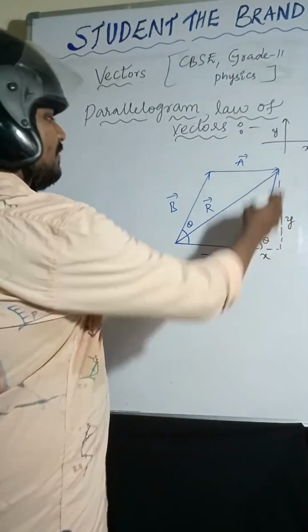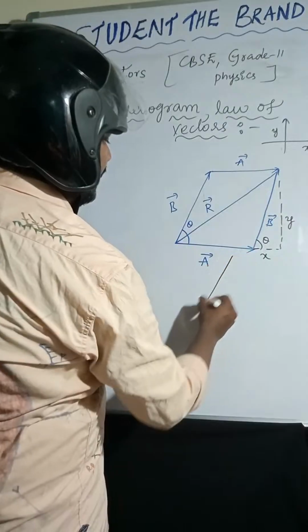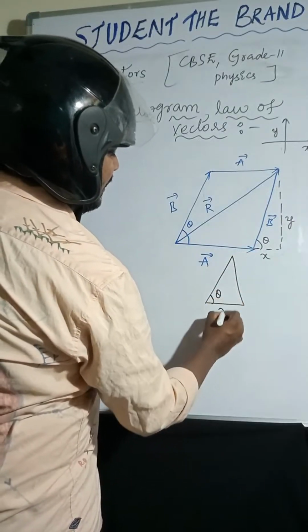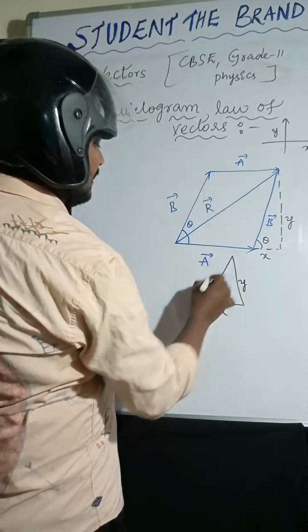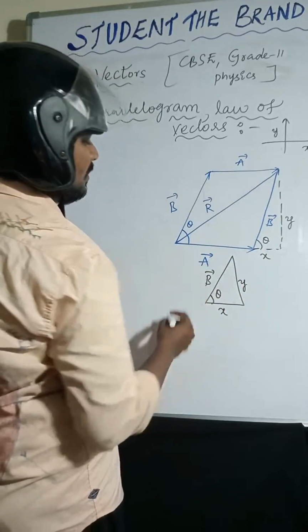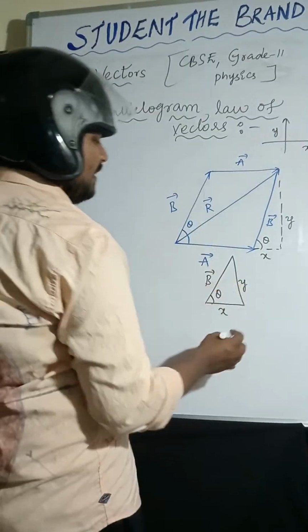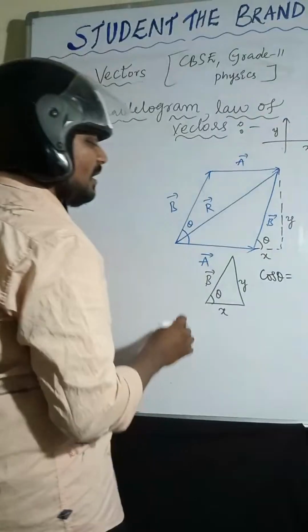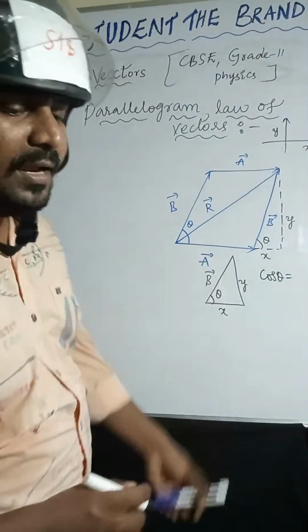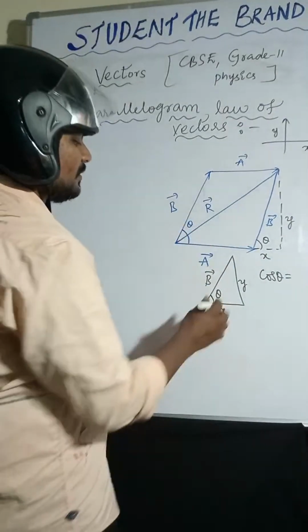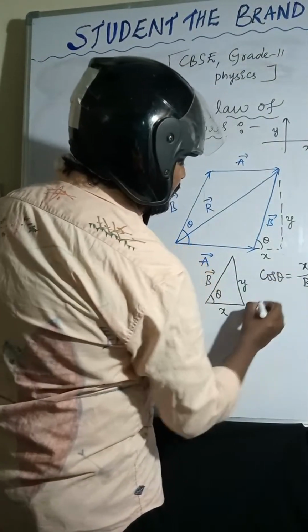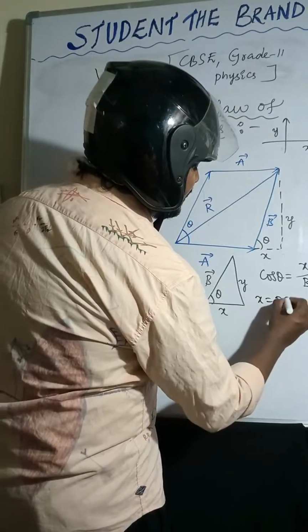From this right angle triangle, this is B bar, with magnitude b. What is the cos theta formula? Cos theta is adjacent side by hypotenuse, so x by b. So x equals b cos theta.